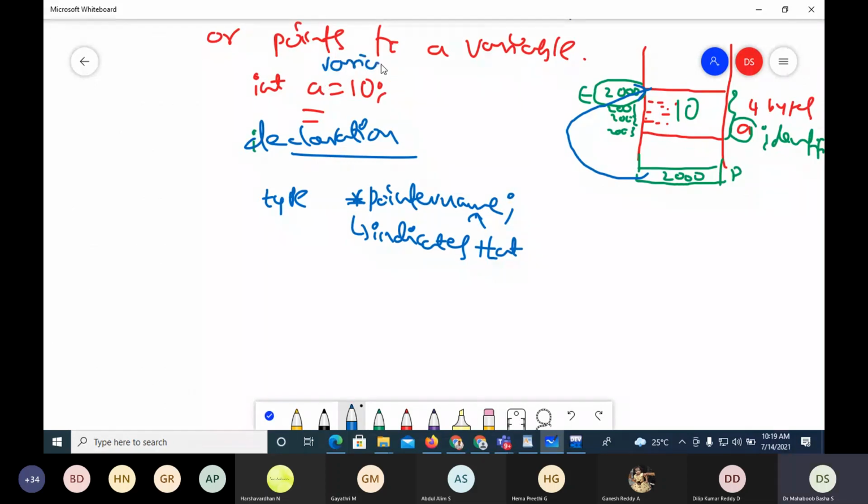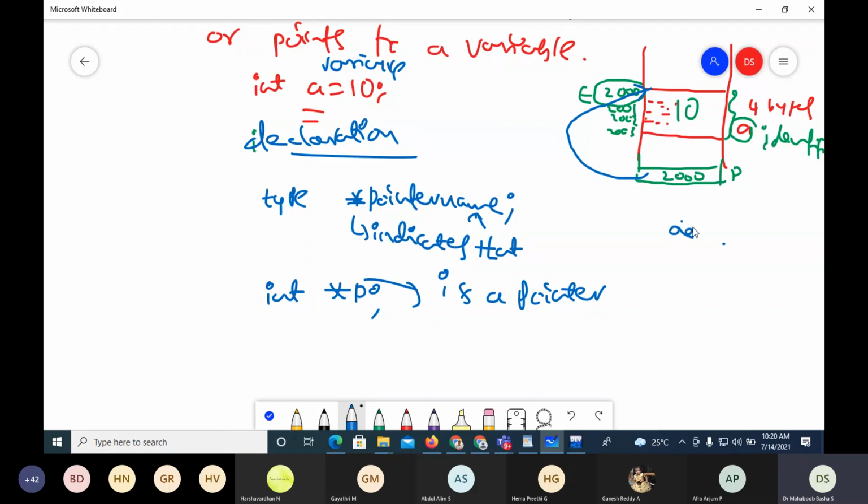A is a variable. Now, when I write int *p, p is a pointer, so it can hold an address. As soon as I declare a pointer, it is not pointing to any variable. Later, we have to make the pointer point to a variable. To do that, you have to take the address of the variable.